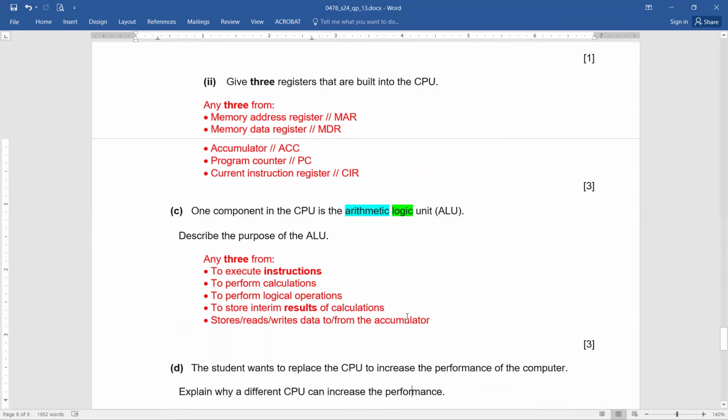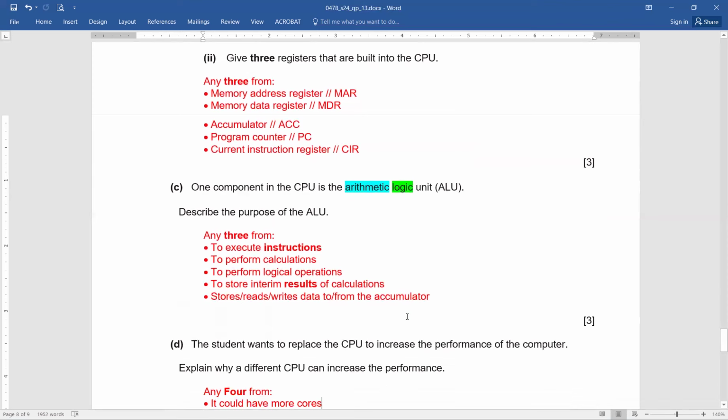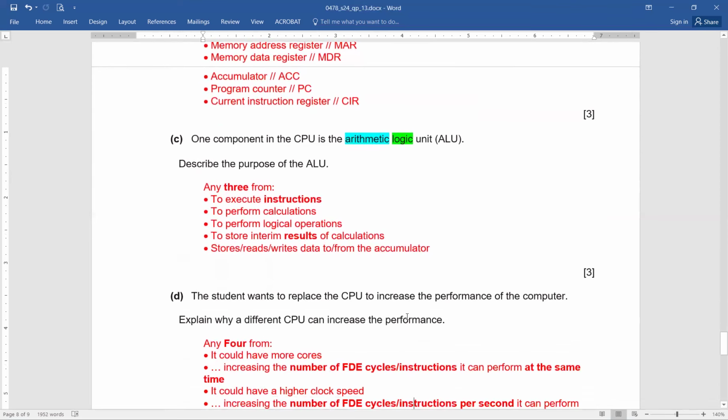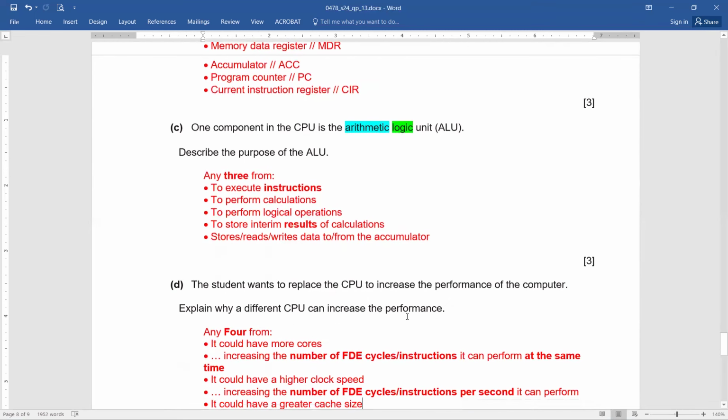And if you have written any 3 properly, then 3 marks are yours. Now, the same question was number 8, part B. The student wants to replace the CPU to increase the performance of the computer. Explain why a different CPU can improve the performance. So if you recall, what are the reasons?